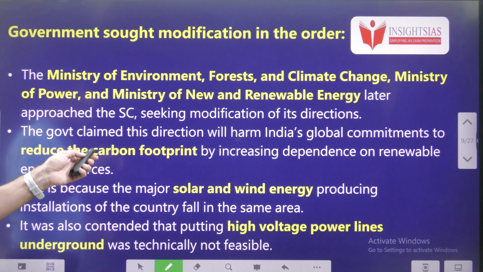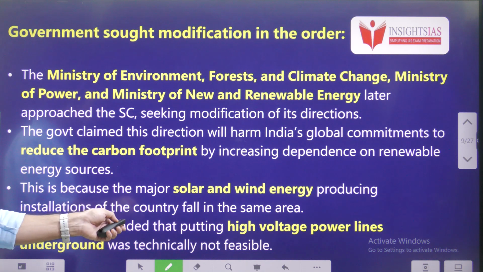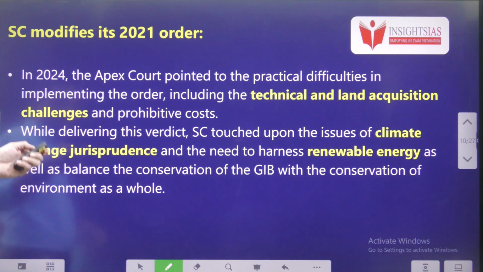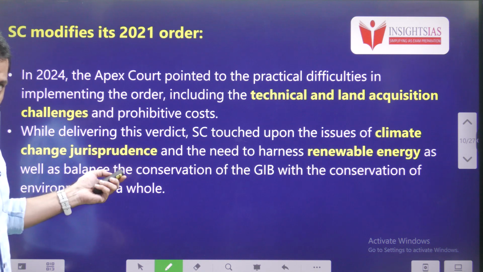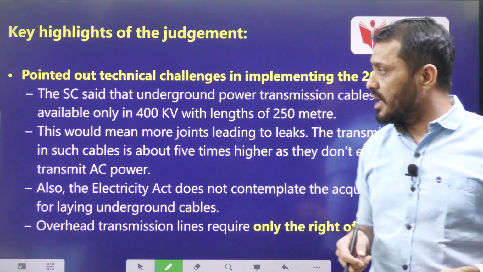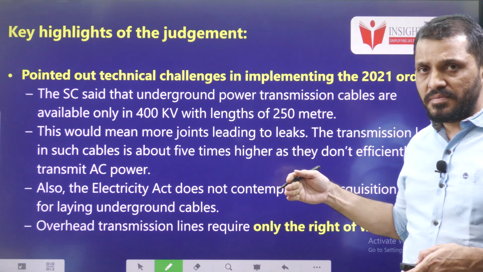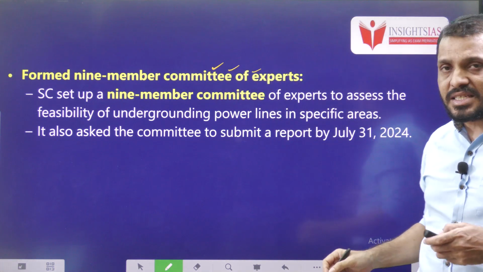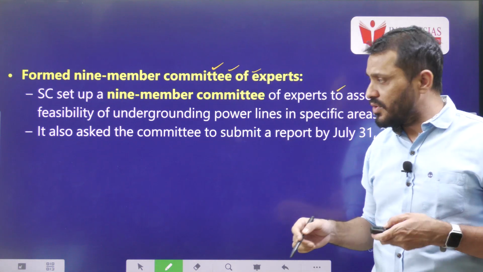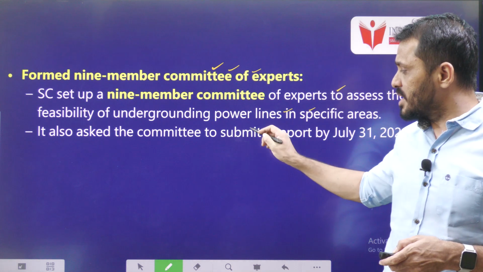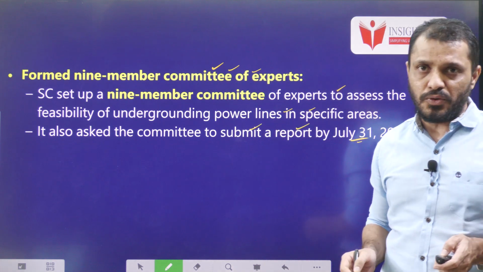In this order, the Supreme Court gave a judgment that these power lines have to go underground. But these ministries argued that this is not technically possible, as some technical challenges are there. That is the reason they filed a review petition in the Supreme Court, and the Supreme Court modified the earlier orders. While modifying the earlier orders, the Supreme Court also announced that it is appointing a 9-member committee of experts, and this committee will assess the feasibility of undergrounding power lines in specific areas, not the entire area, and it also asked the committee to submit a report by July 31st, 2024.